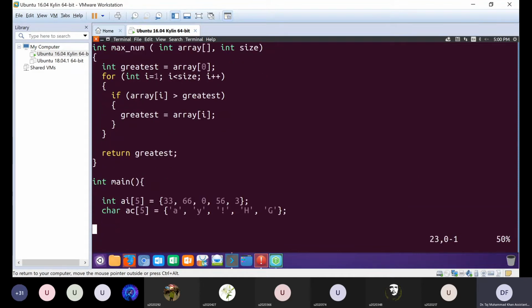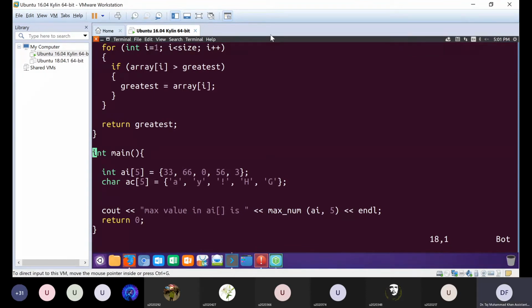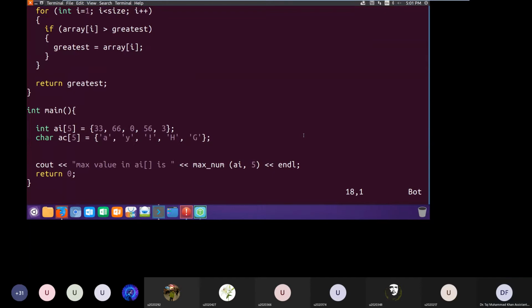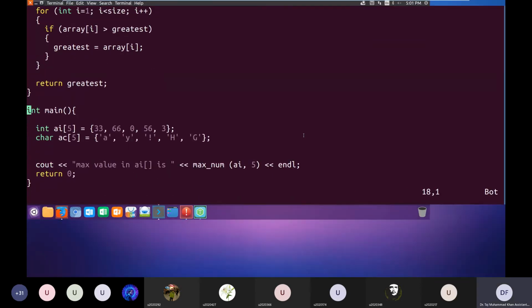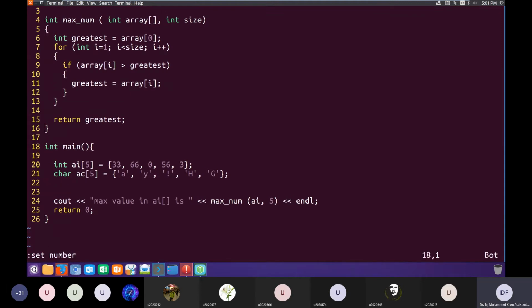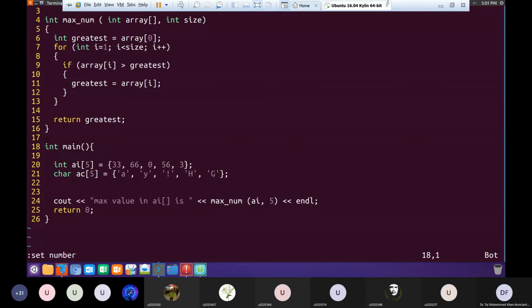Okay, let us scroll down. Here you go. Make it full screen to see if it makes things better. That's better, I think. Any questions?